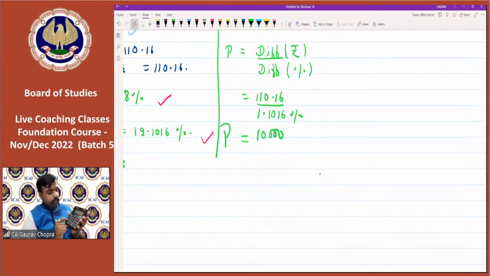Then 110.16 divided by MRC and then press equal to. You are getting your result. You will get your result as 10,000. All right. So in this manner, we can calculate the principal.